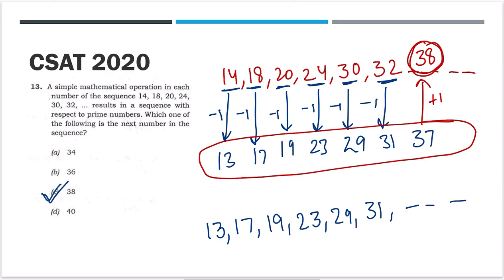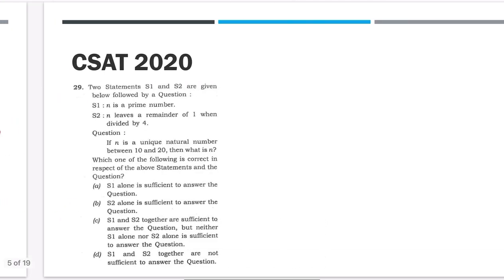In this question, that is why I told you they have given a simple operation on these numbers that results in a sequence of prime numbers. So to know this series of prime numbers, you should know by heart the prime numbers from 1 to 100. This is the first question where the prime numbers from 1 to 100 are used. I will show you another question where knowing the prime numbers from 1 to 100 is very beneficial.